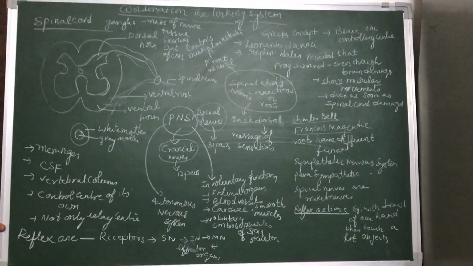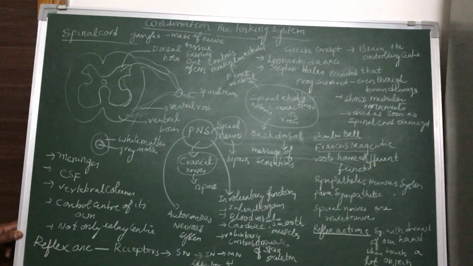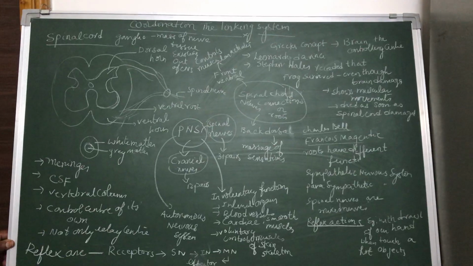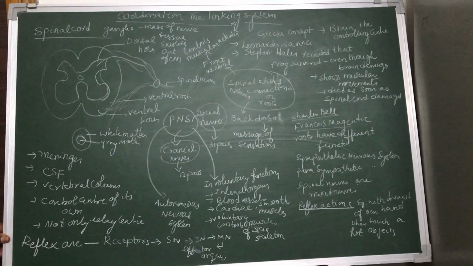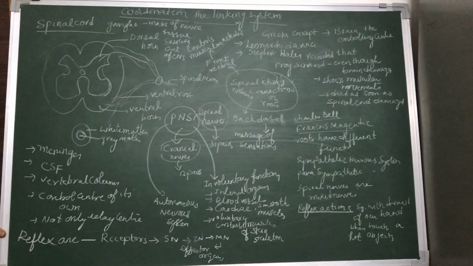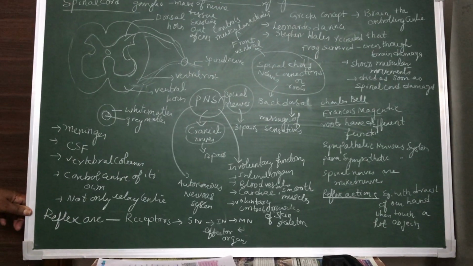To the session, coordination, the linking system. In the previous class we discussed the central nervous system. The central nervous system consists of the brain and spinal cord. We already discussed the brain. Today we are going to discuss the spinal cord.